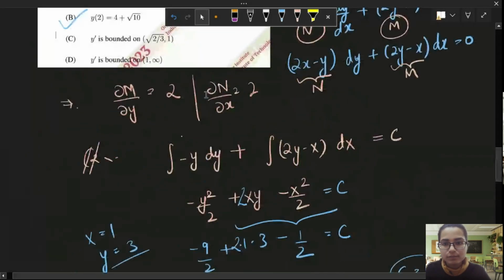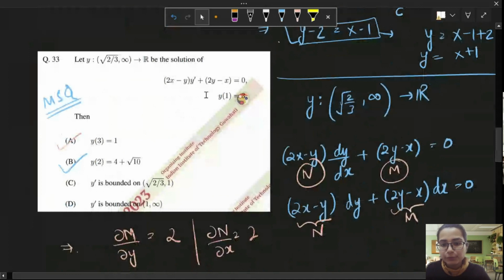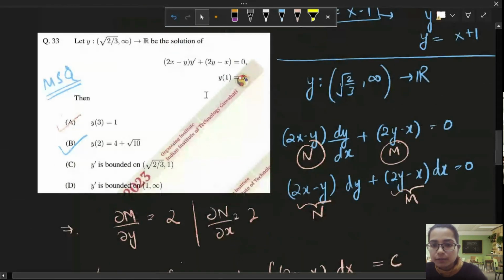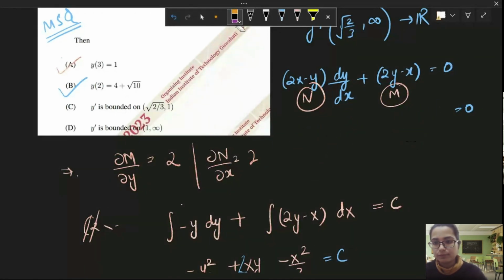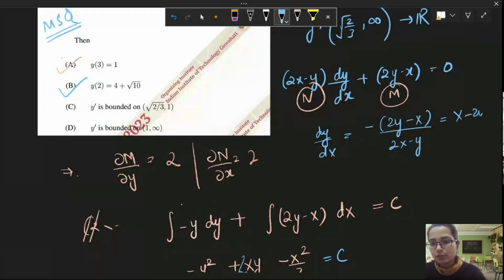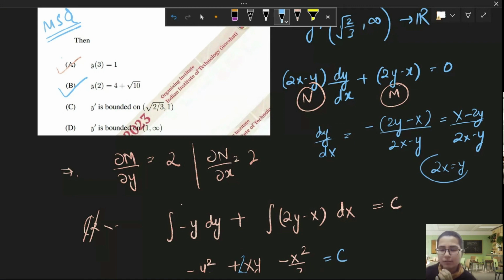Let's talk about y dash. What is y dash? Y dash was given to us. So y dash, dy by dx, if I find dy by dx from here, what I will get is negative of 2y minus x divided by 2x minus y. I can rewrite this as x minus 2y over 2x minus y. So this derivative will not exist at 2x equals y. This is clear. Okay. So how do we solve for this?